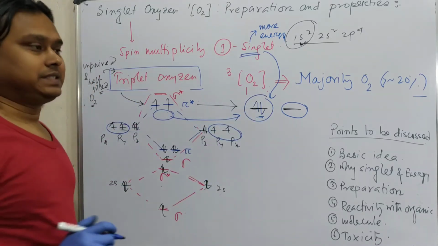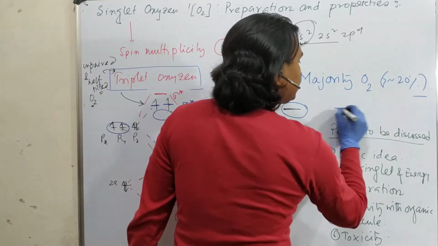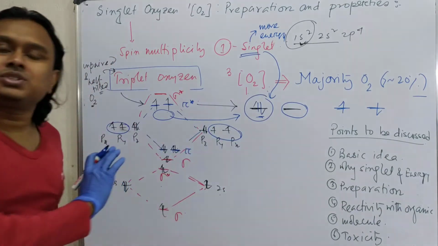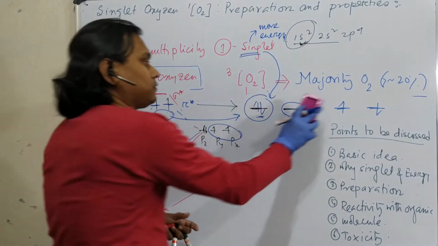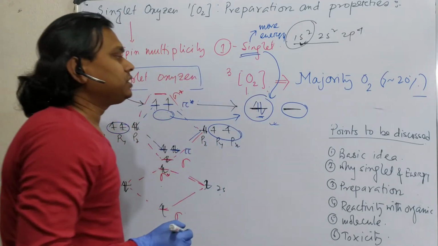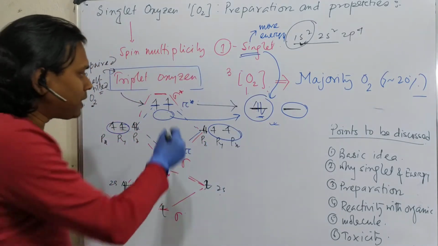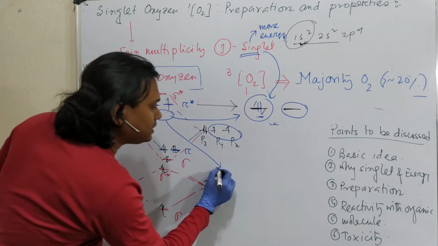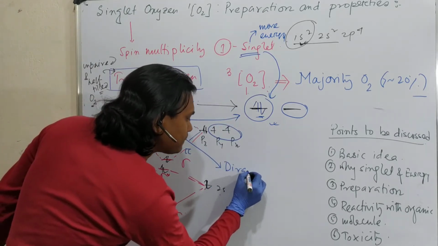There could be another singlet option also, logically, where one is up and this is down. But this is not that much common. That's why we will not focus on it. So now our focus is on this. So the question: what thing changed from this diradical to this? In this case we can consider this as a diradical.